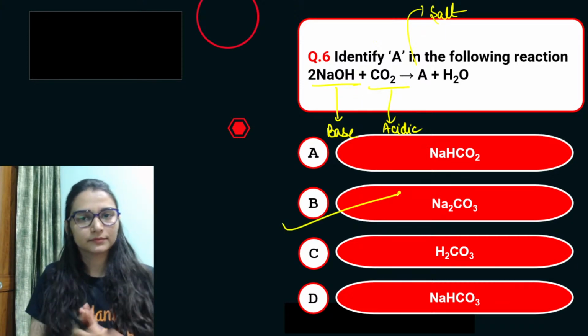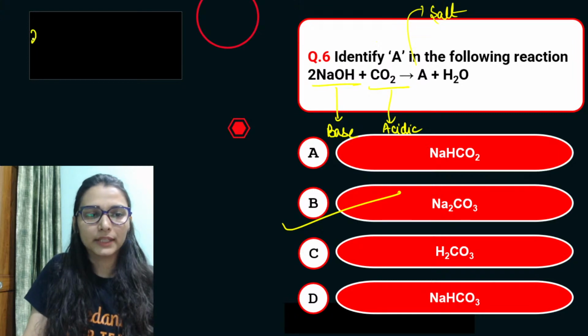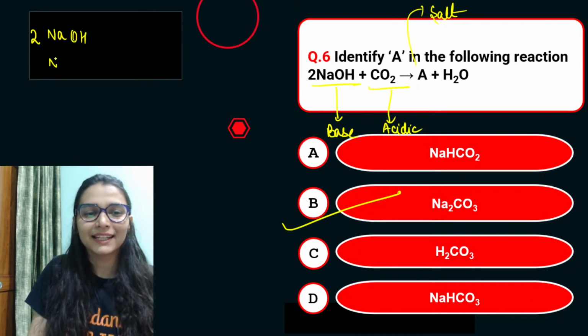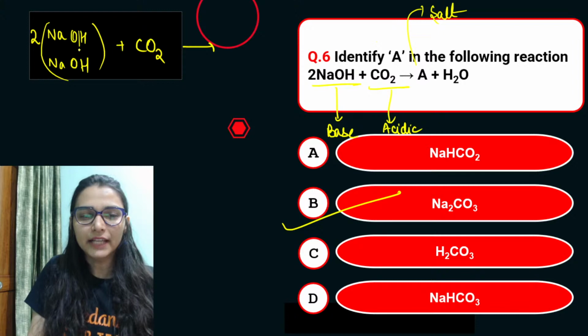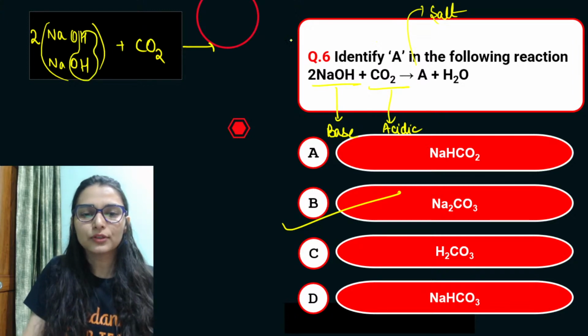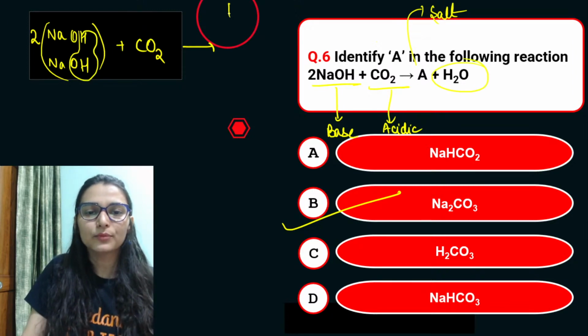कर सकते हो. Another way of doing it, 2 NaOH, 2 sodium, ठीक है. So इसका मतलब 1 NaOH here, 1 NaOH here. So I will show you like this, and 1 CO2 is there. Okay, so 1 water molecule is already out. देखो, 2 hydrogen, 1 oxygen, they have already formed 1 water.